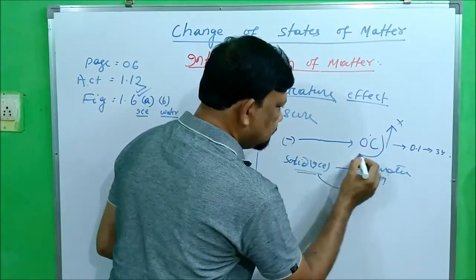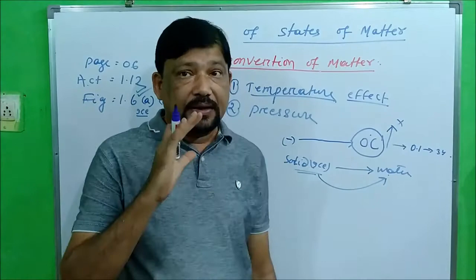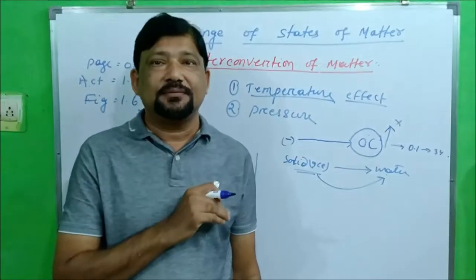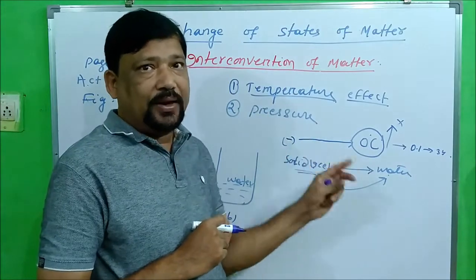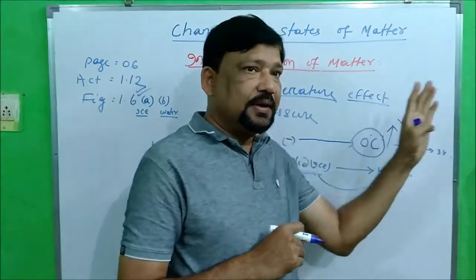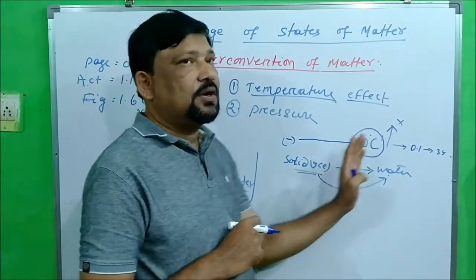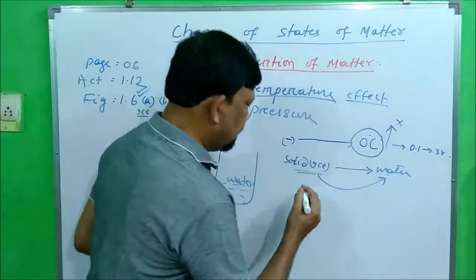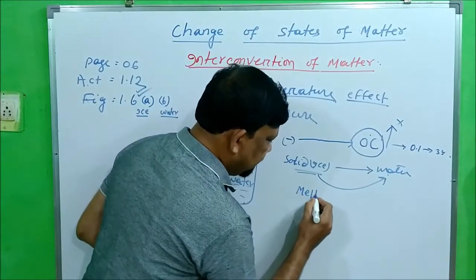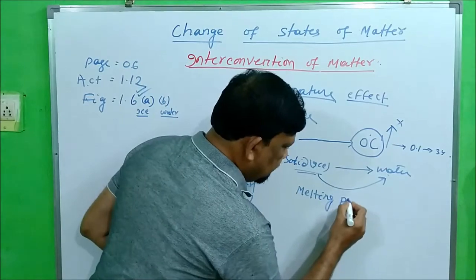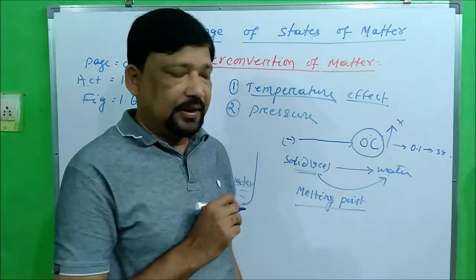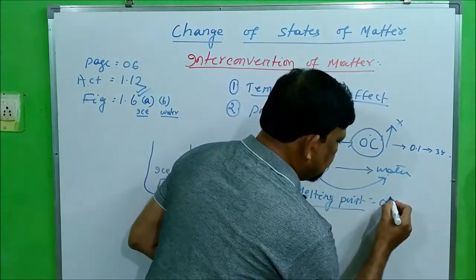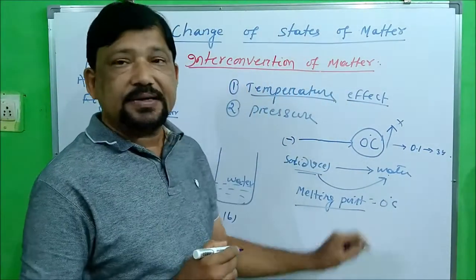So why did the temperature stop at 0 degree? That 0 degree, where the temperature does not rise as long as the solid has not changed to water, is called the melting point. So, the melting point of ice is 0 degree centigrade in the centigrade scale.